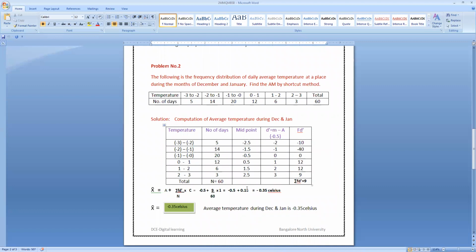Let us see the second question here. The following is the frequency distribution of daily average temperature at a place during the months of December and January. Find the arithmetic mean by the shortcut method. Very clearly, he has given us the shortcut method to calculate.